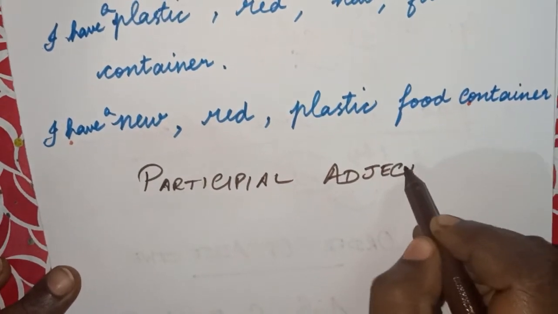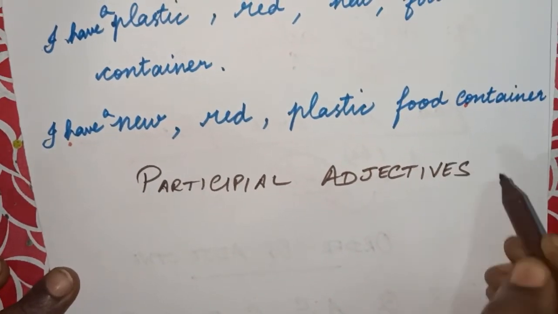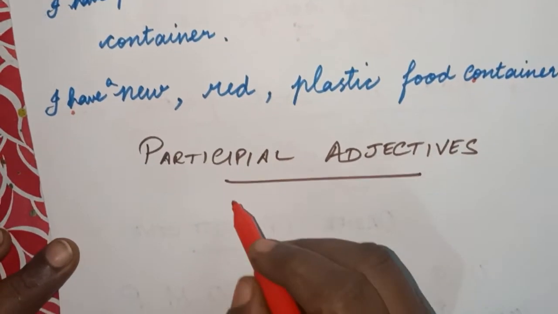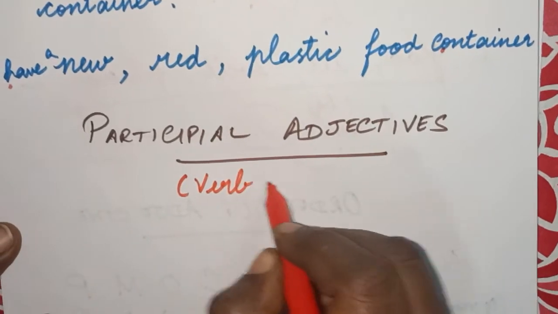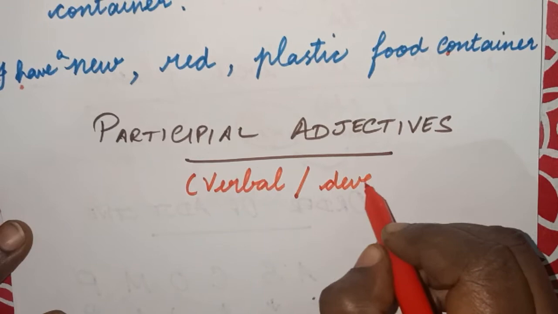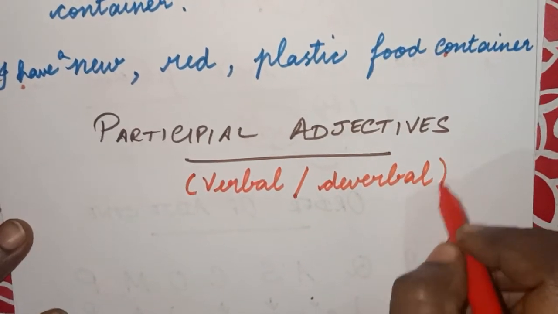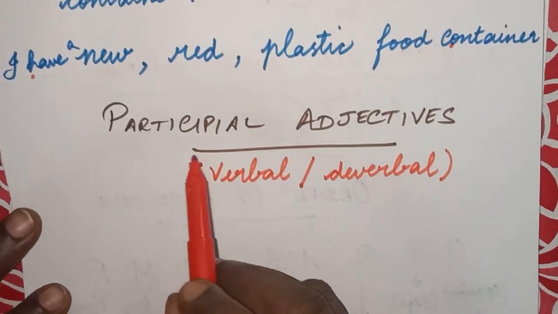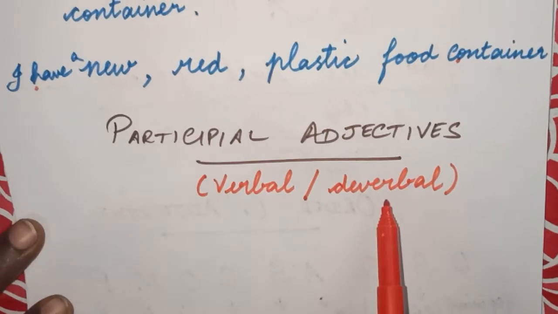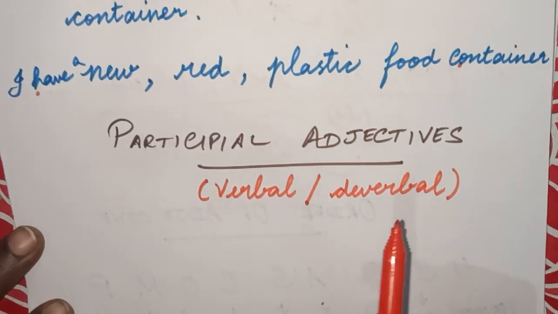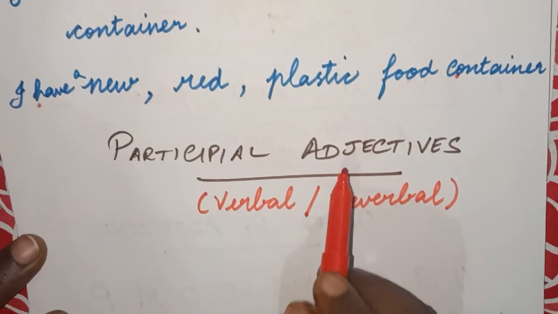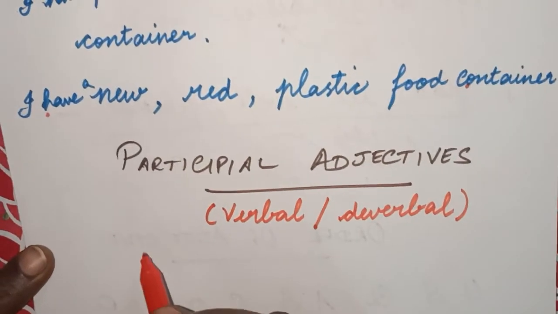Okay, so the next topic is participial adjectives. These adjectives are also called verbal or deverbal adjectives. Generally, we have the participles in three forms. So these adjectives also take the forms of these participles.